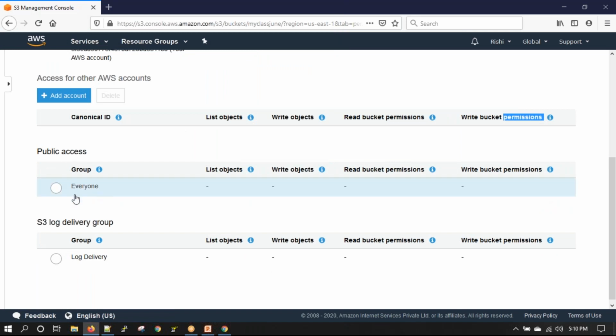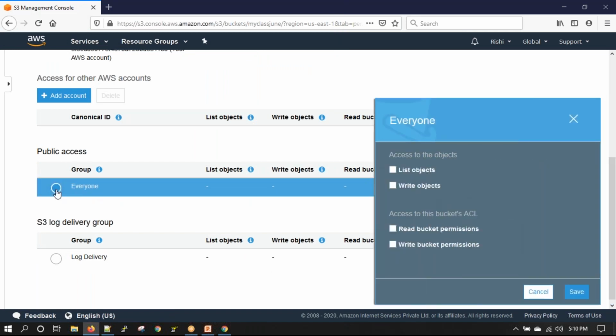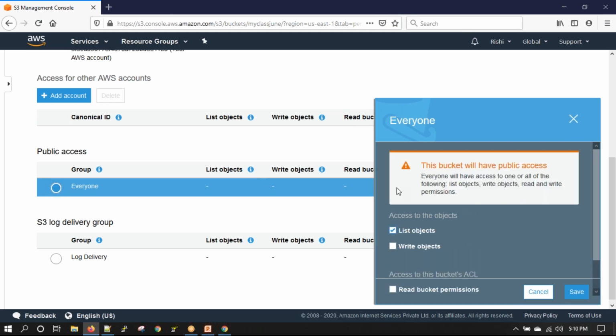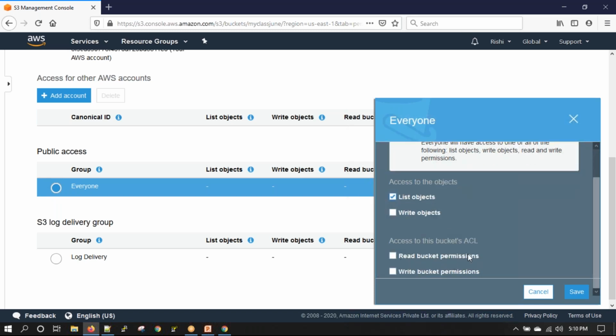I can make objects public. When I'm making it public, I can say what kind of public access: list objects or write objects. List is you can only see. Write is you can also upload. And permissions is where you can change the permissions also.